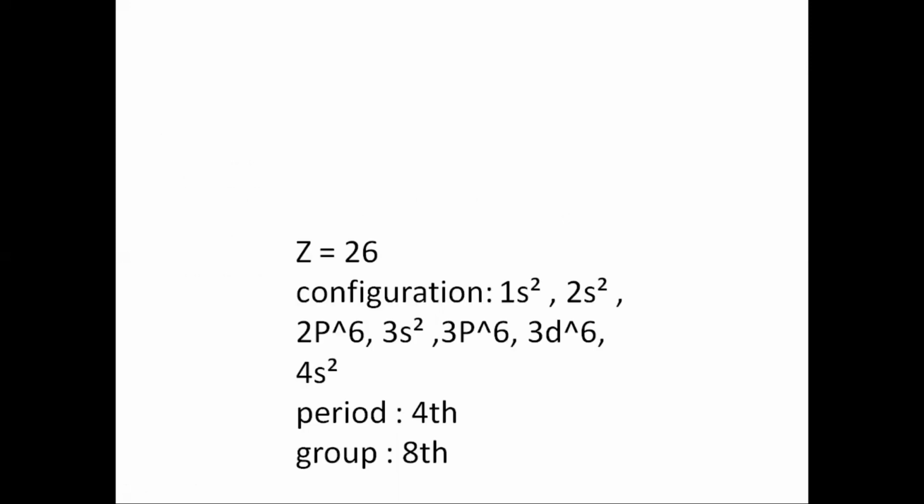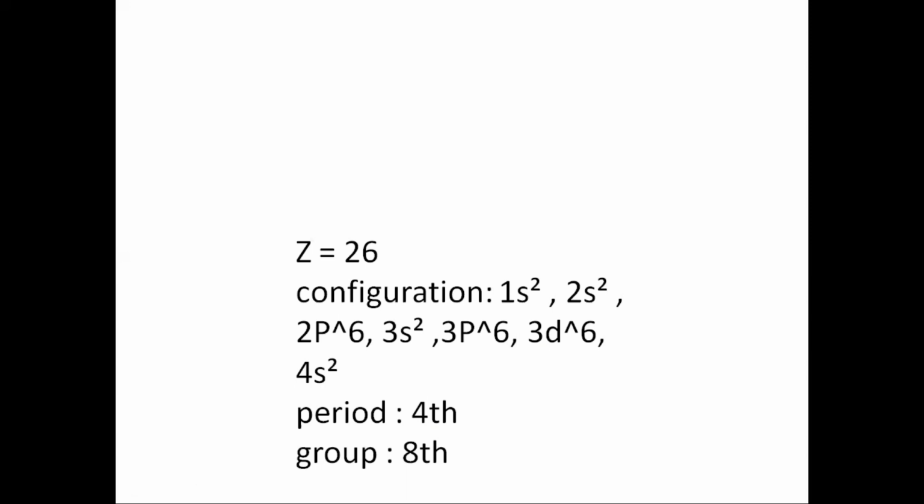It's very simple. Now, here the last electron is entering into the d orbital, because 3d10 is the total number of electrons which can be filled. So the last electron is entering into the d orbital. Now, how to identify the group number of d block elements? It is (n minus 1)d orbital plus ns orbital. What is this n? n is nothing but the principal quantum number. So the principal quantum number is 4. 4 minus 1 is the 3d orbital.